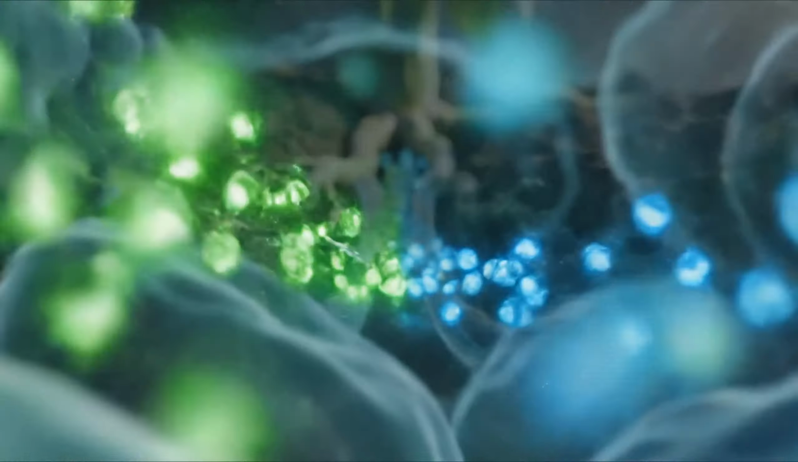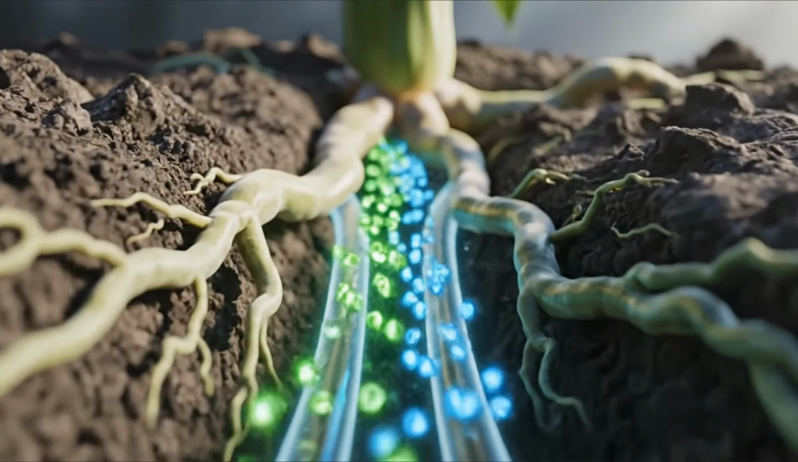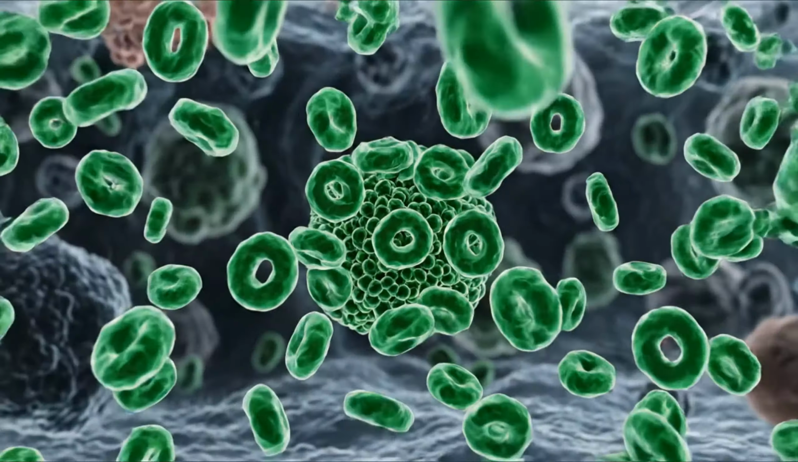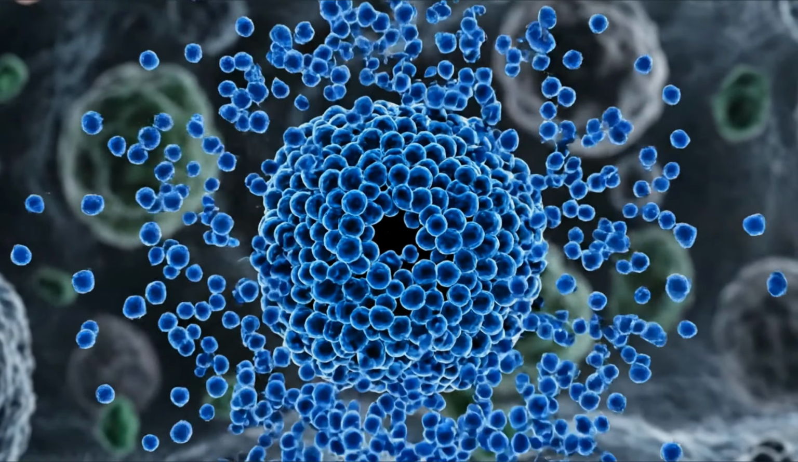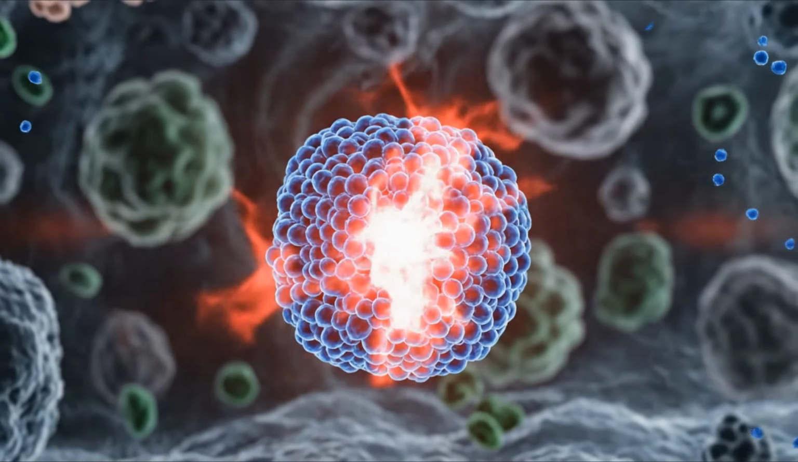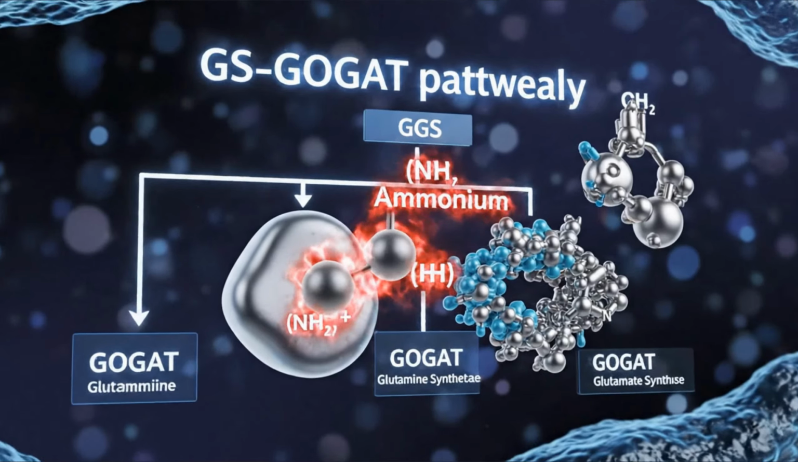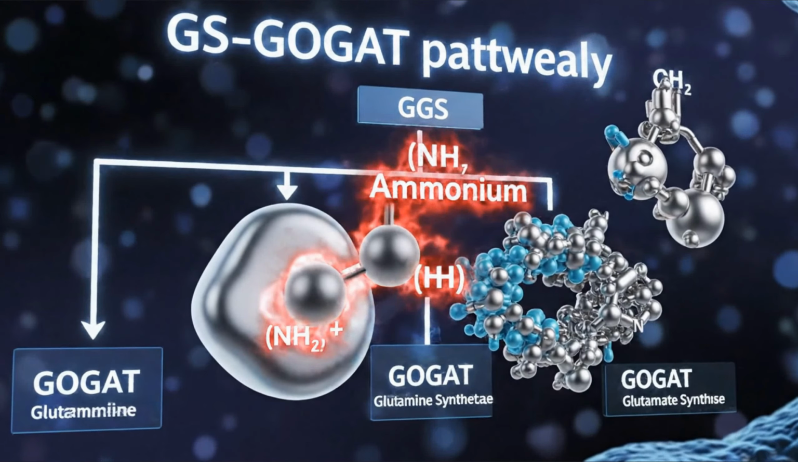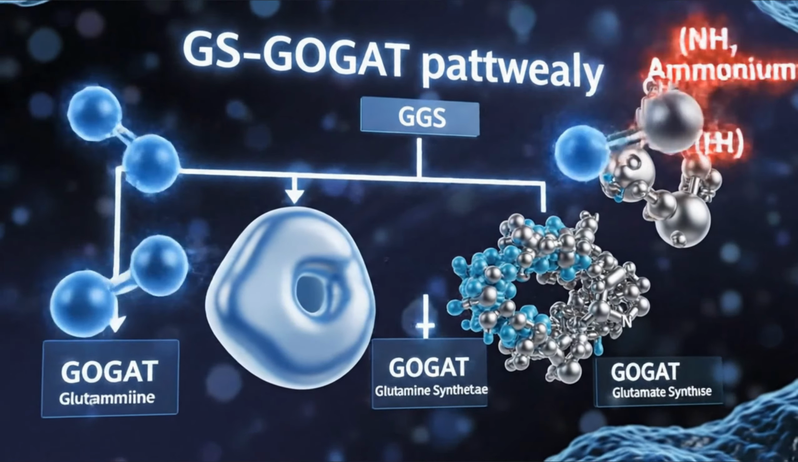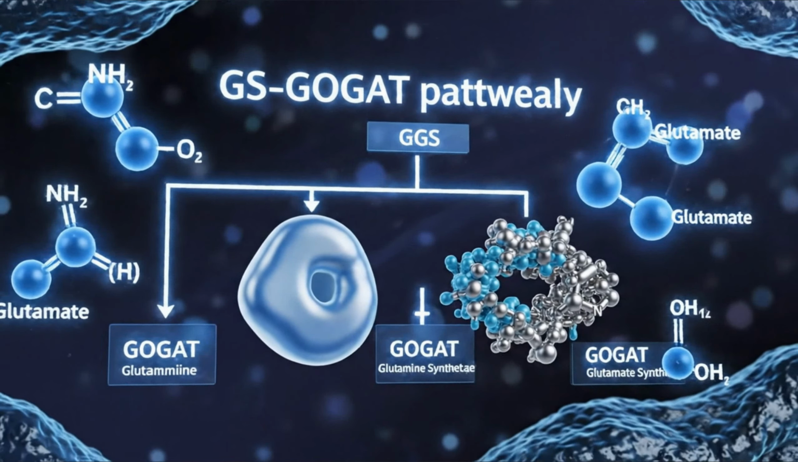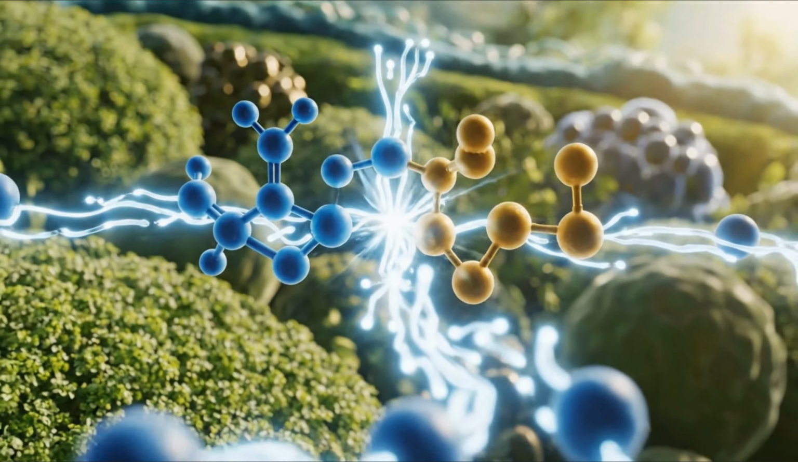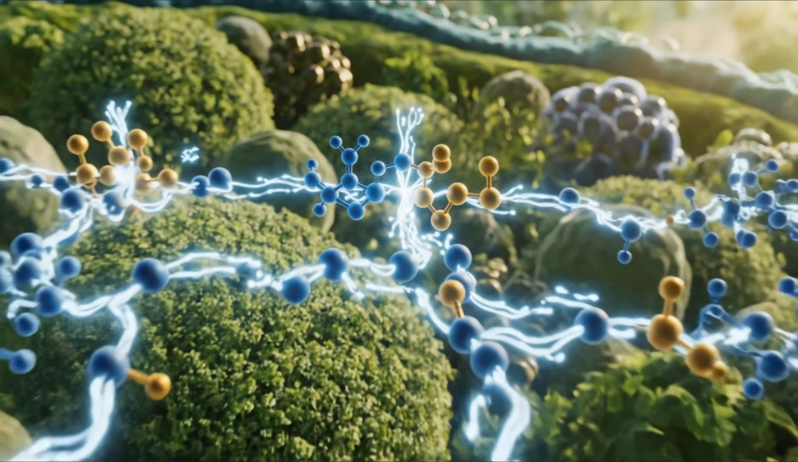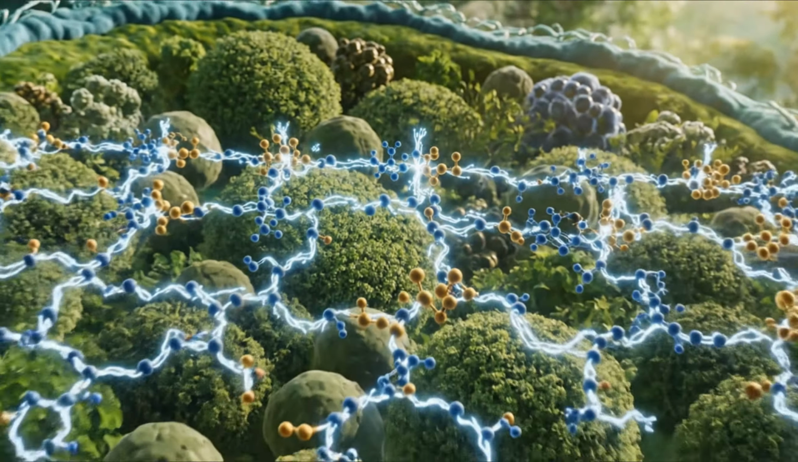Nitrate and ammonium, drawn by the root's embrace, begin their essential journey upward. After uptake, nitrate is reduced to ammonium, which is toxic if accumulated. So via the nitrogen assimilation pathway, inorganic ammonium is converted into organic glutamine and glutamate. About 90% of organic nitrogen passes through the GOGAT pathway and converts into glutamine and glutamate.